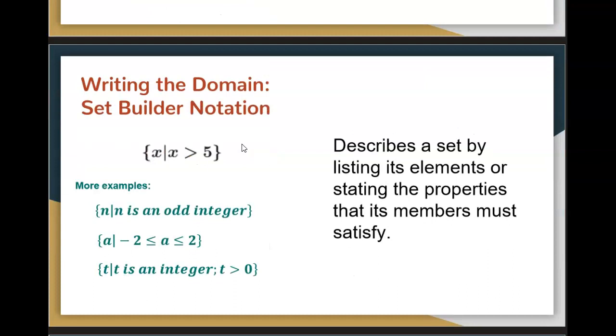So here's some examples of set builder notation. You can just use words. N is an odd integer. That would work. N such that n is an odd integer. Or a such that -2 is less than or equal to a is less than or equal to 2. Or t, such that t is an integer where t is greater than 0. Now this is very similar to the one we were just looking at in that problem. T is greater than or equal to 0 would have been what we'd use for that problem.